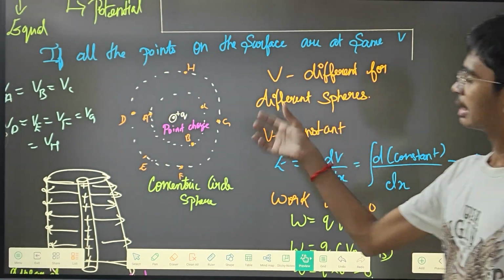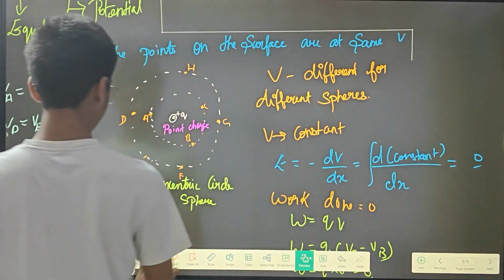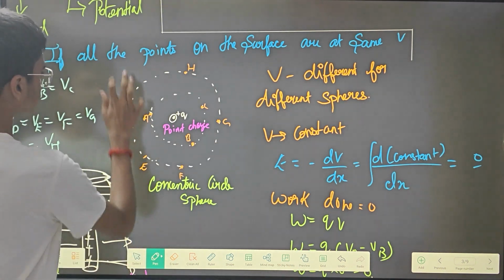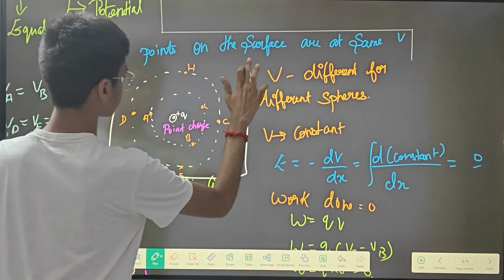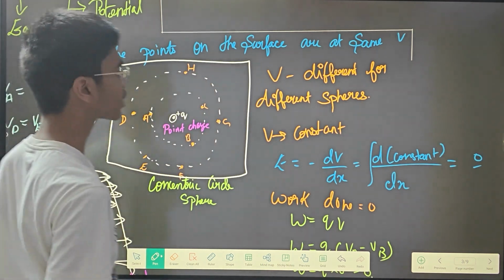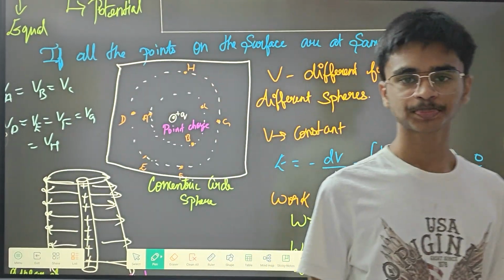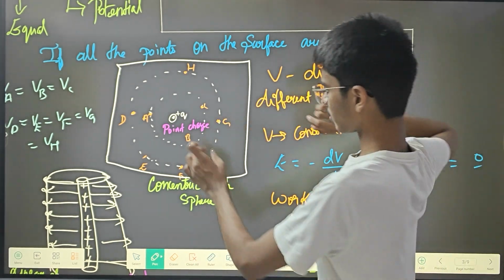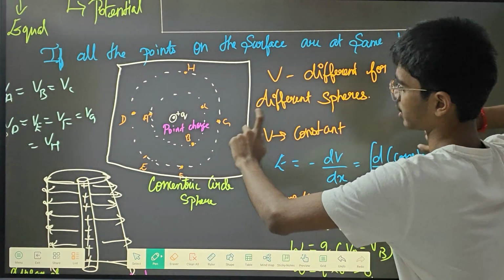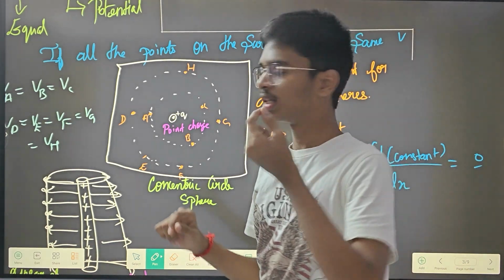So see, you can take this as a plane. It is having equipotential. In this plane, there is a plus q charge in the center of this plane.